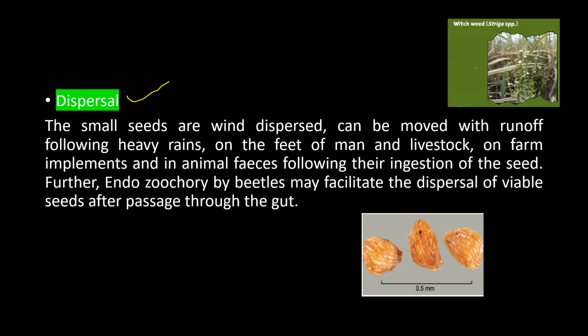Coming to dispersal, the seeds are very small, 0.5 mm only. You can notice here. The seeds can be dispersed by wind, by endozoochory or animal feces, by man, or by livestock. All these facilitate the dispersal of Striga seeds.